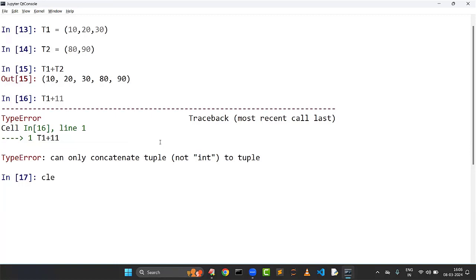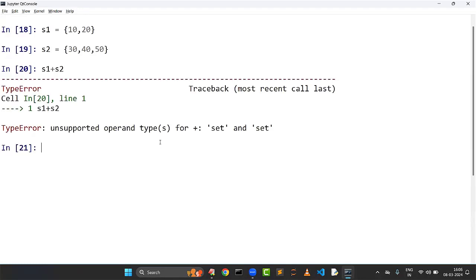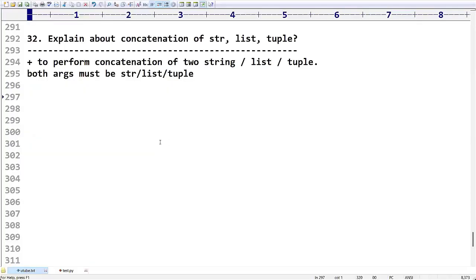Okay. Now, sir, can I do this with sets? Suppose you take S1 equal to the two elements 10, 20, and S2 equal to 30, 40, 50. Can I do concatenation of these two set objects? No. Because order is not preserved, right? Then how can you do concatenation? It is not possible. We are going to get an error message. This is the answer to the question of how we do the concatenation operation.